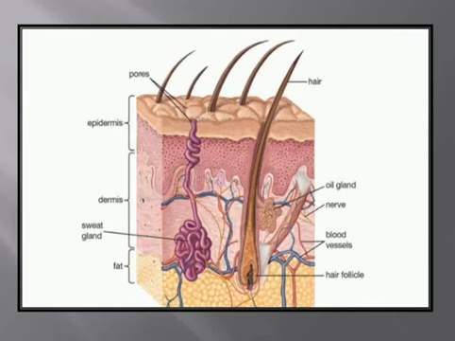This is the structure of the skin. There are three different layers: the epidermis, the dermis, and the third, the hypodermis, or the layer containing fats and connective tissue, right?